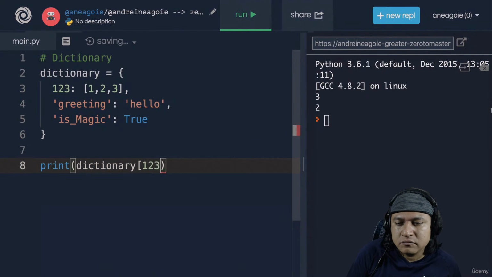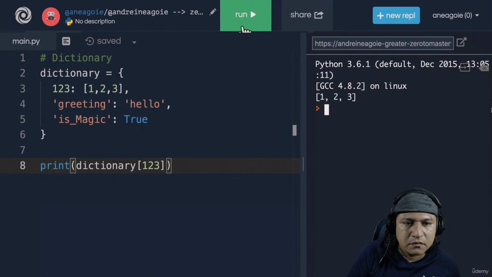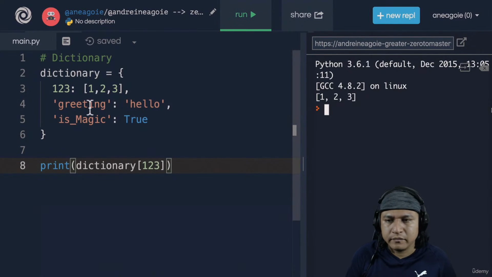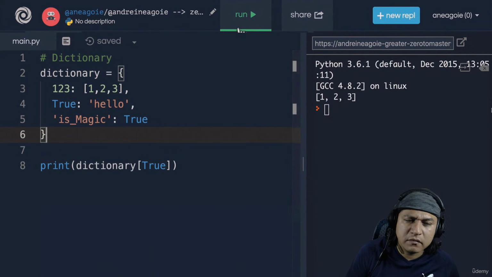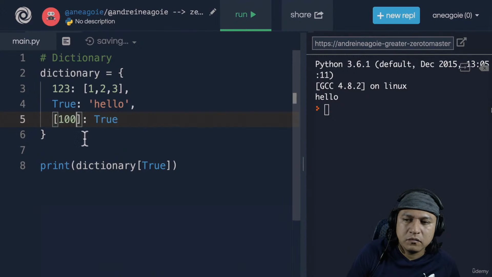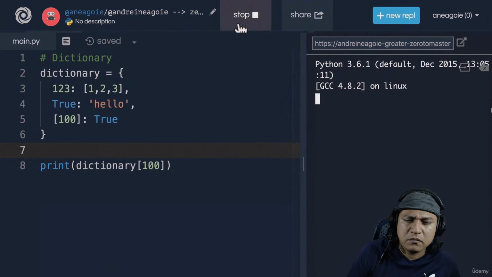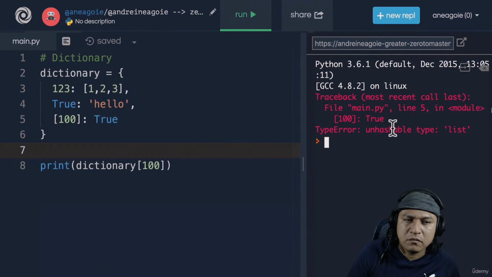If I do 1, 2, 3, and I click run, I get 1, 2, 3. Awesome, that works. What about true? If I have a key true and I click run, will that work? Yep, it looks like it works. What about a list? What if I have a list of, let's say, just 100? Would that work? If I click run, nope, it doesn't work. It says unhashable type list.